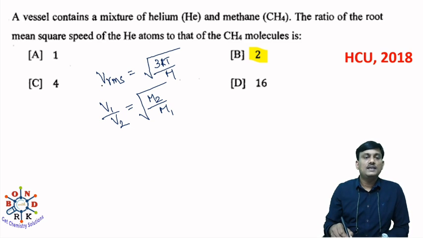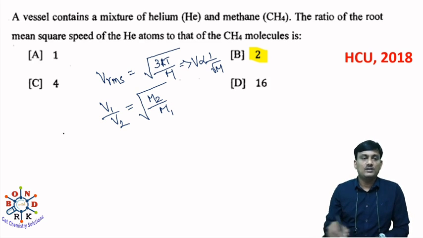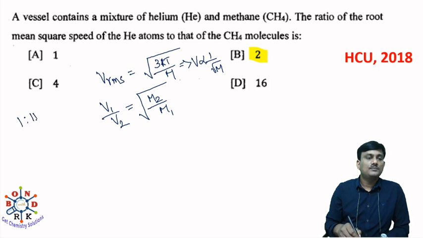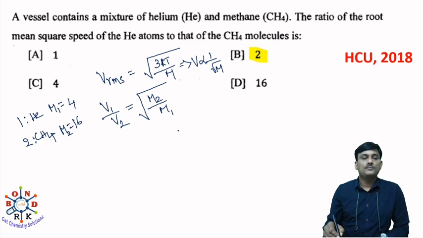V is inversely proportional to 1 by root over M. So V1 by V2 is equal to root over M2 by M1. Let us take 1 as helium and 2 as methane, CH4. Then what is the molecular weight M1? What is the molar mass? M1 is 4, and M2 is equal to 16.